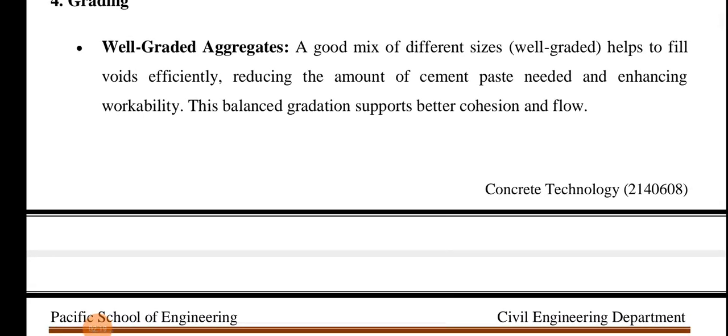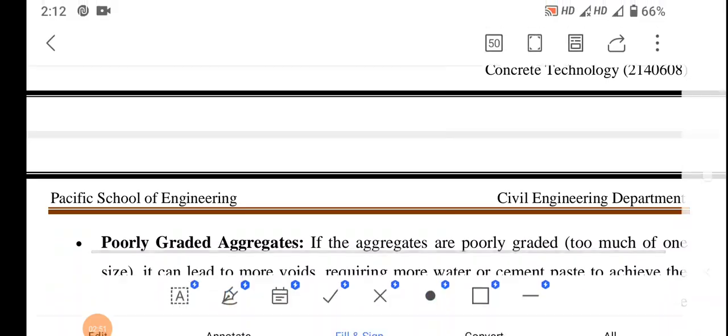First, well graded aggregate, a good mix of different size aggregate. Well graded aggregate means every size of aggregate is there. Smaller size of aggregate will fill the voids of coarse aggregate. So it helps to fill the voids efficiently, reducing the amount of cement paste needed and enhancing workability. This balanced gradation supports better cohesion and flow.